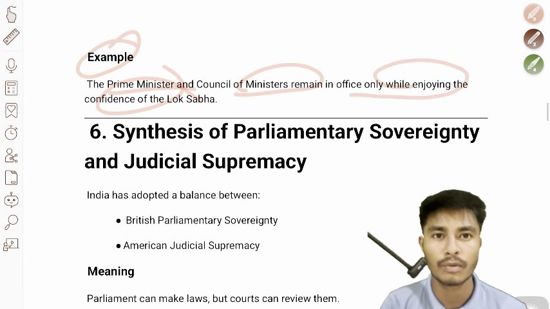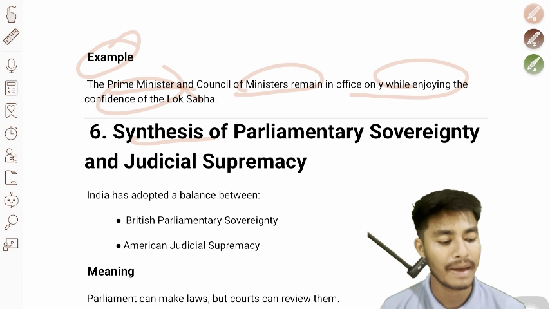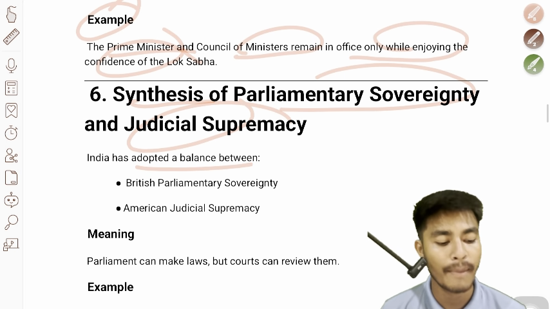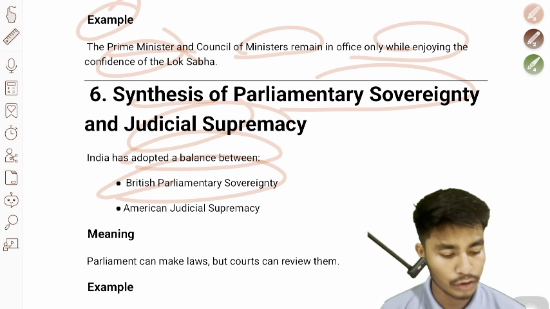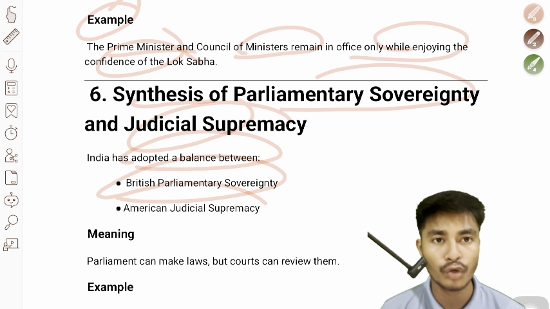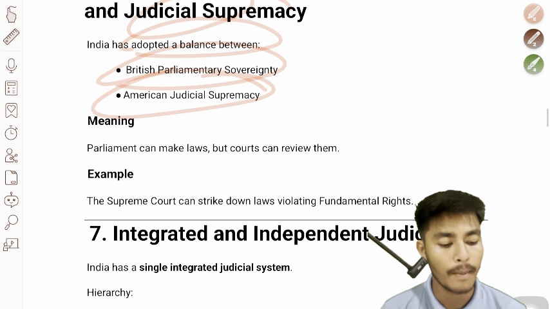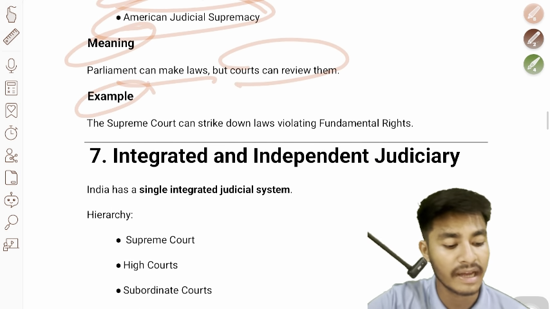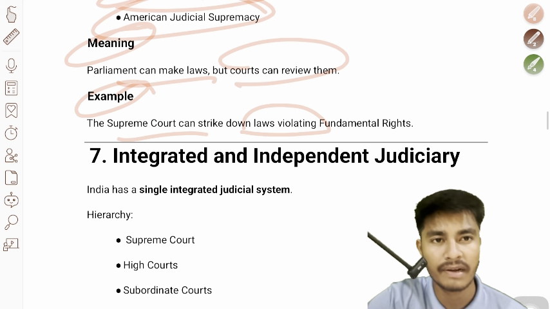We'll discuss the sixth one, synthesis of parliamentary sovereignty and judicial supremacy. India has adopted a balance between British parliamentary sovereignty and American judicial supremacy, meaning Parliament can make laws but courts can review them. For example, the Supreme Court can strike down laws violating fundamental rights.